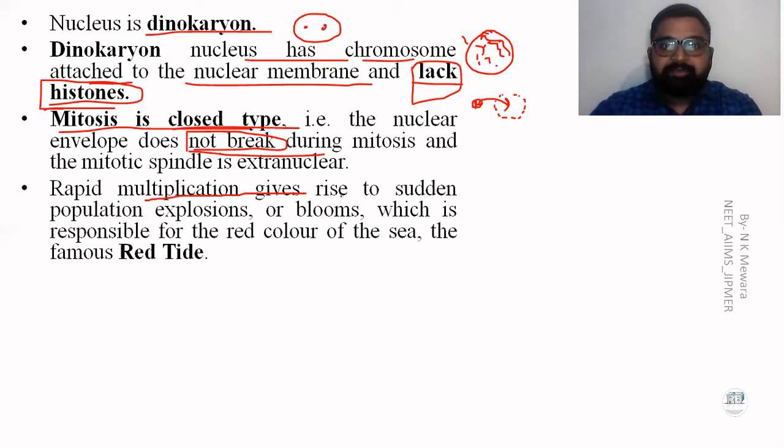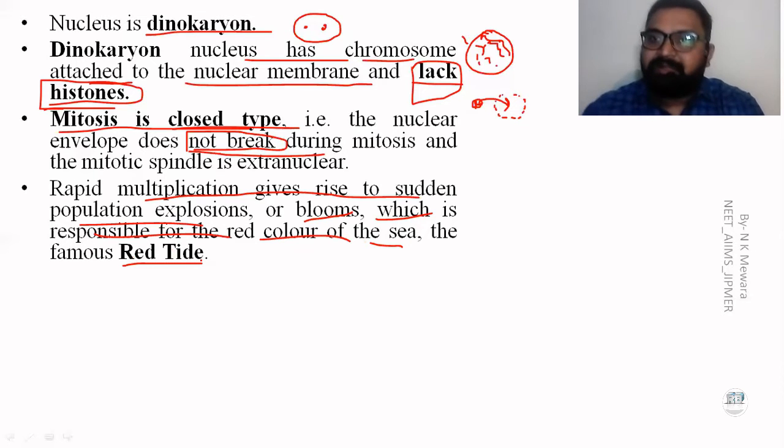Rapid multiplication gives rise to a sudden population explosion and blooms, which is responsible for the red color of the sea, known as the red tide. Dinoflagellates show red tides in the sea when they rapidly multiply.